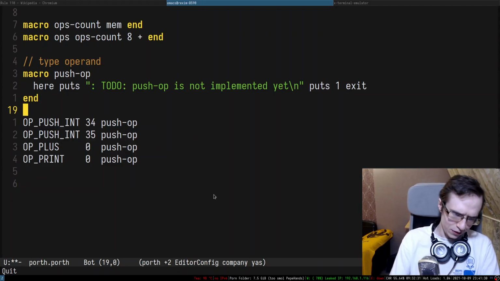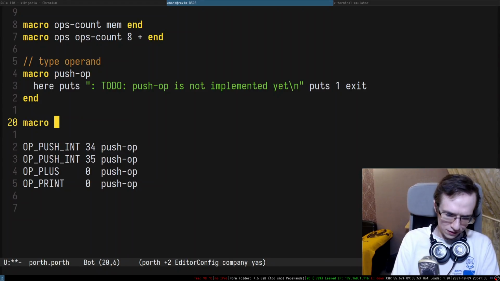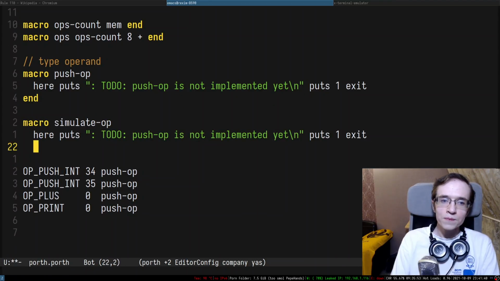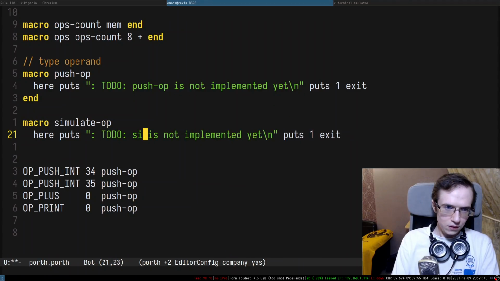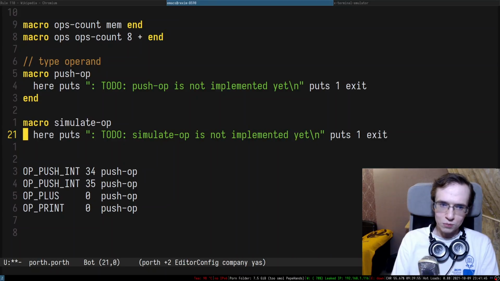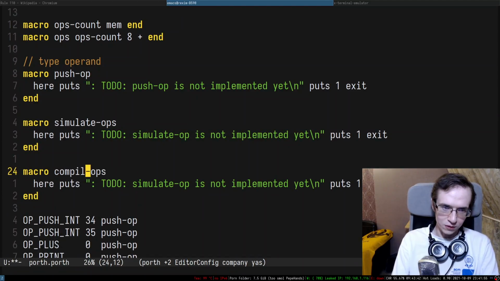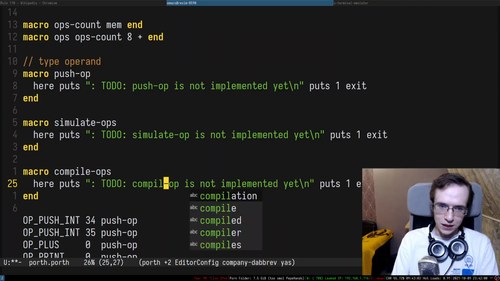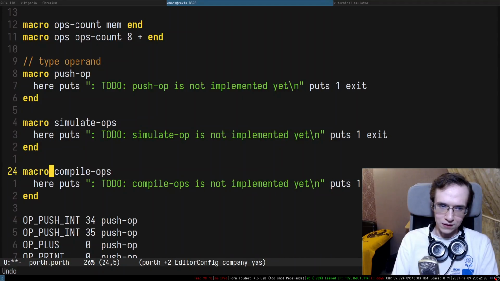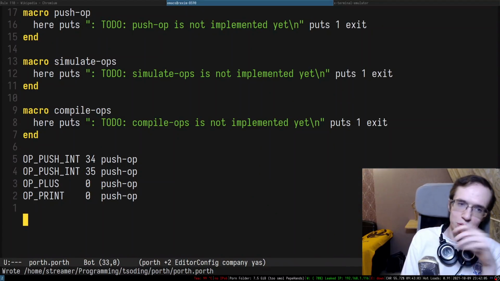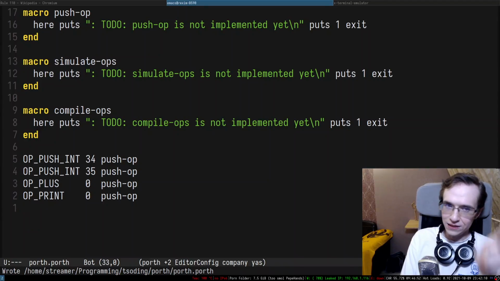All right. So after that, we should probably either simulate that thing or interpret it. Right. In fact, we may actually do something like this. Let's create a procedure called simulate OP, and we're going to put a to-do in here, right? Simulate OP is not implemented yet, and we're going to end it like that. And actually OPs, right? Because there are several of them. And another one is going to be compile. Compile OPs is not implemented yet. So the question is, which one do we want to implement first? I kind of want to implement compile operations first because it is easier.